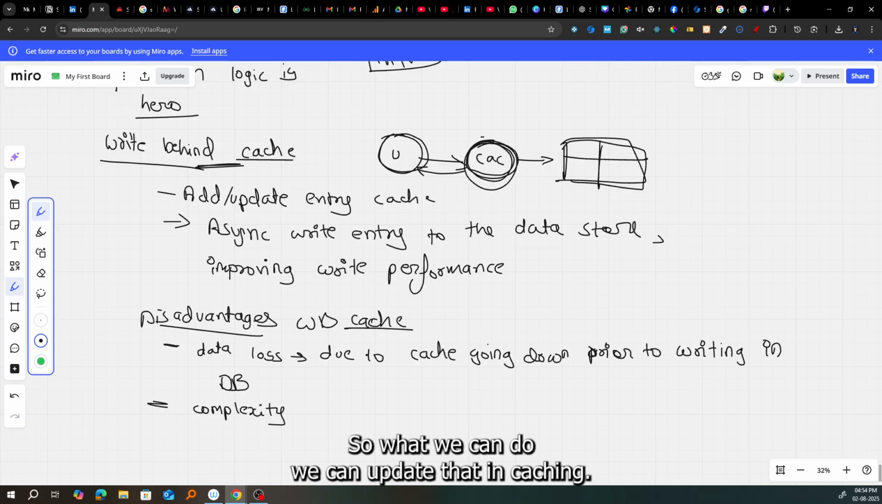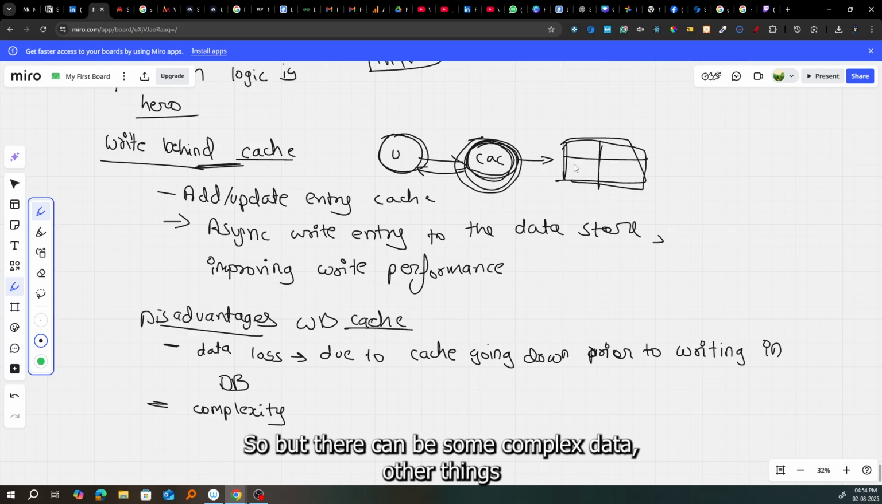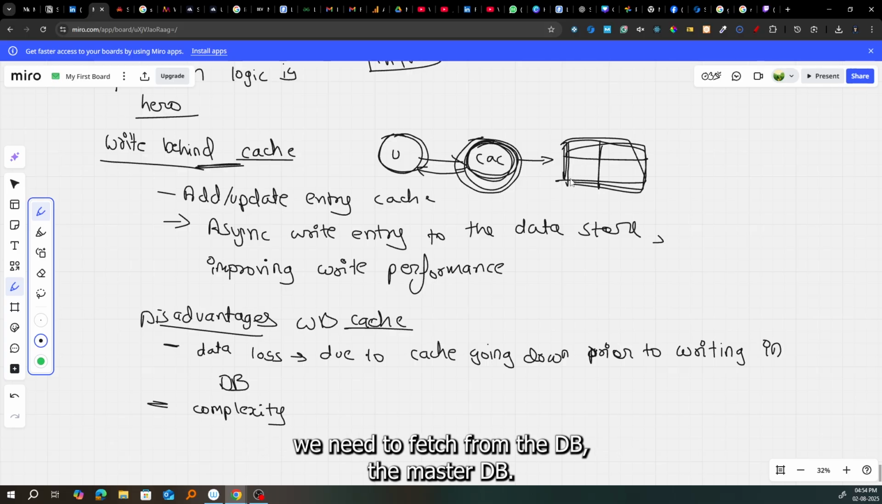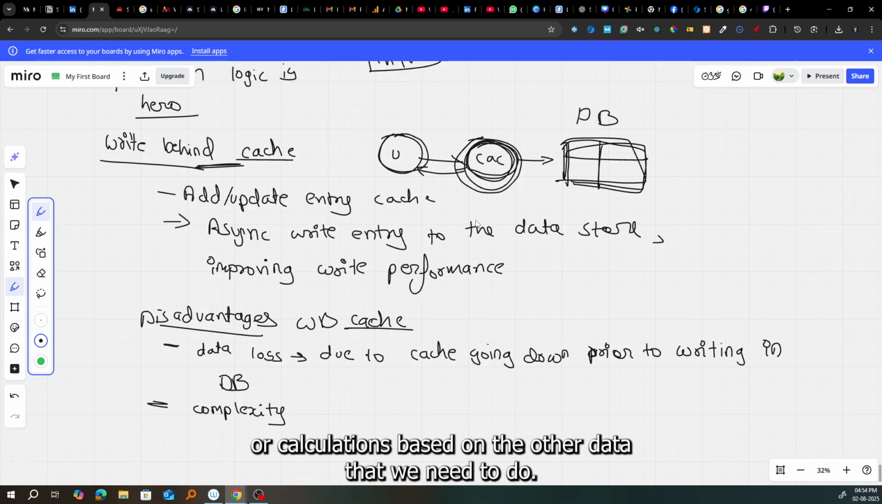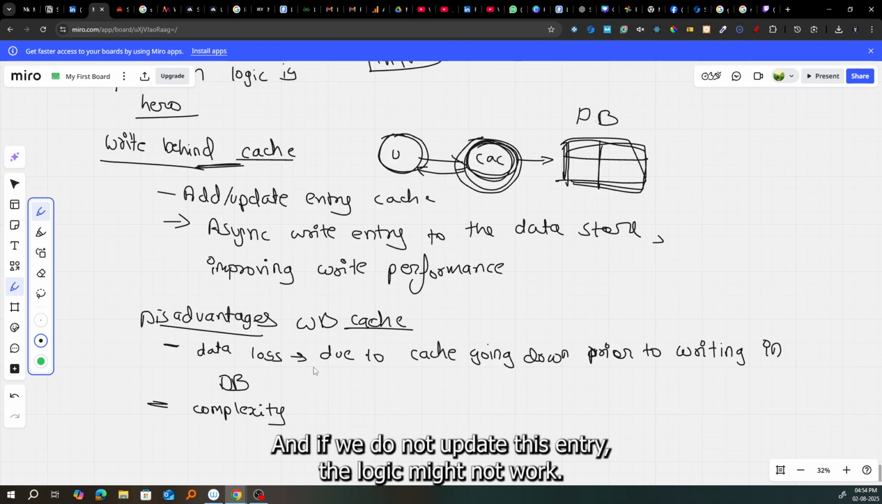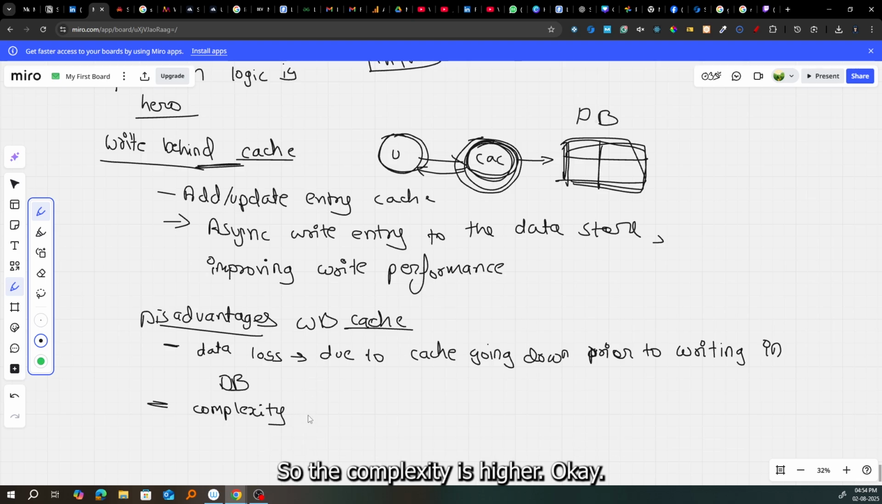So what can we do? We can update that in the cache itself, but there can be some complex data, other things we need to fetch from the DB, the master DB. Then it can become complex because there will be some computation or calculations based on the other data that we need to do. And if we do not update this entry, the logic might not work. So the complexity is higher.